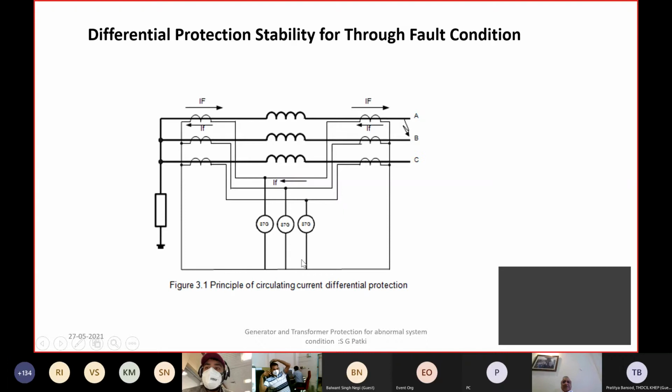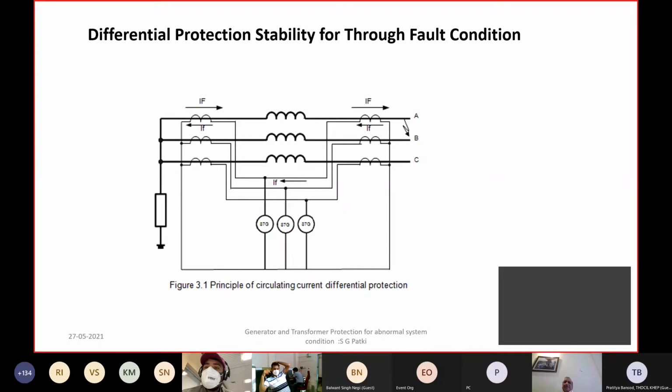So this is the simple circulating current principle of a differential protection. What is required for stability of this protection is that these two currents, on the neutral side and the phase side of the generator, are exactly the same.